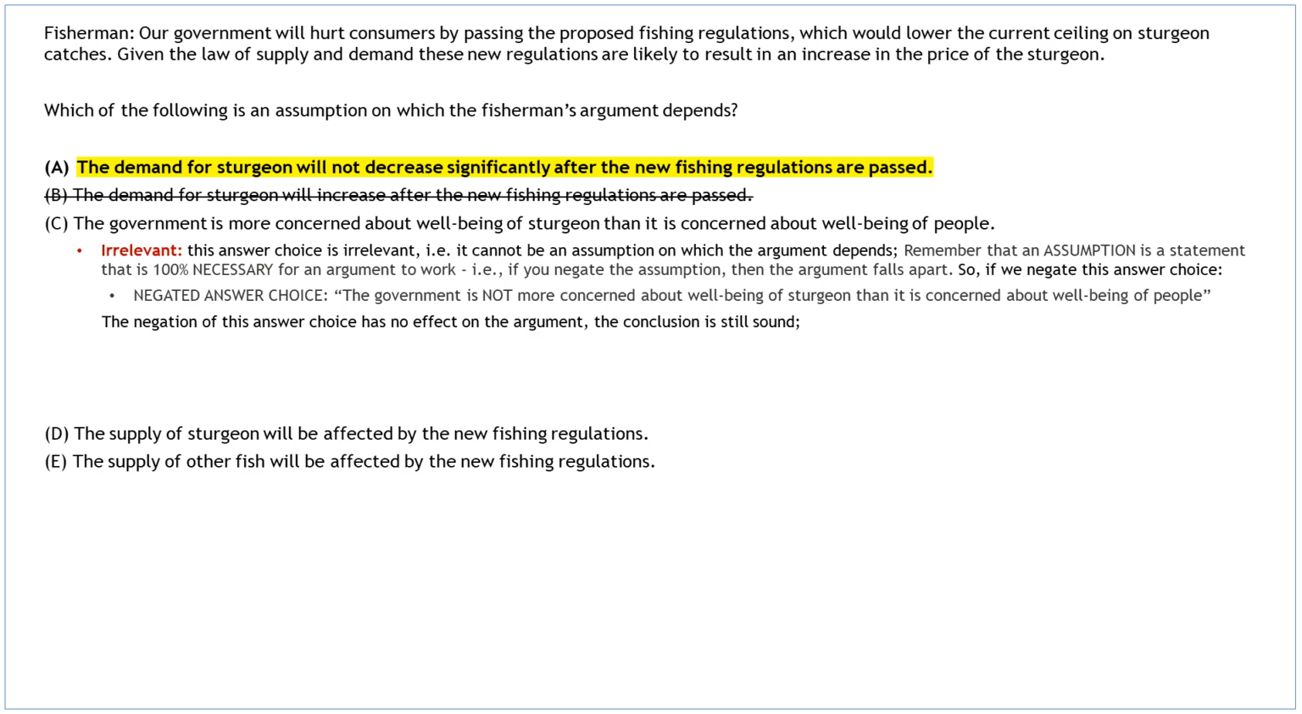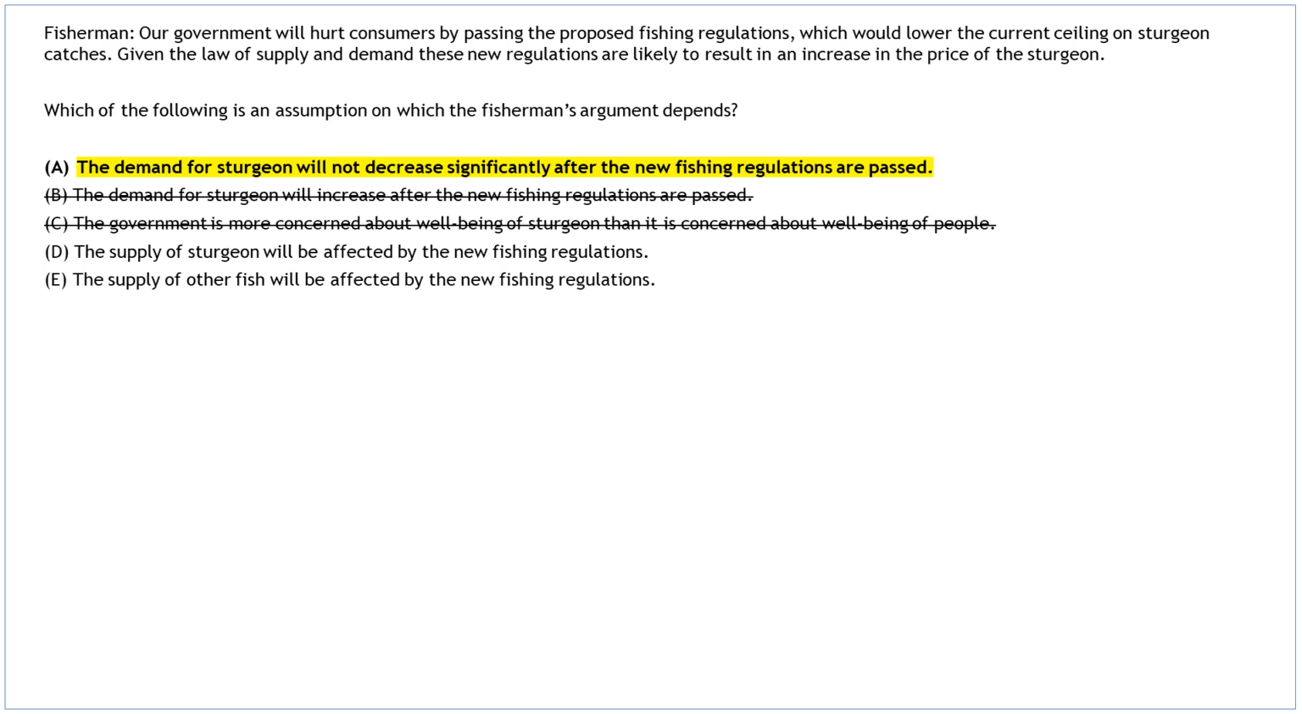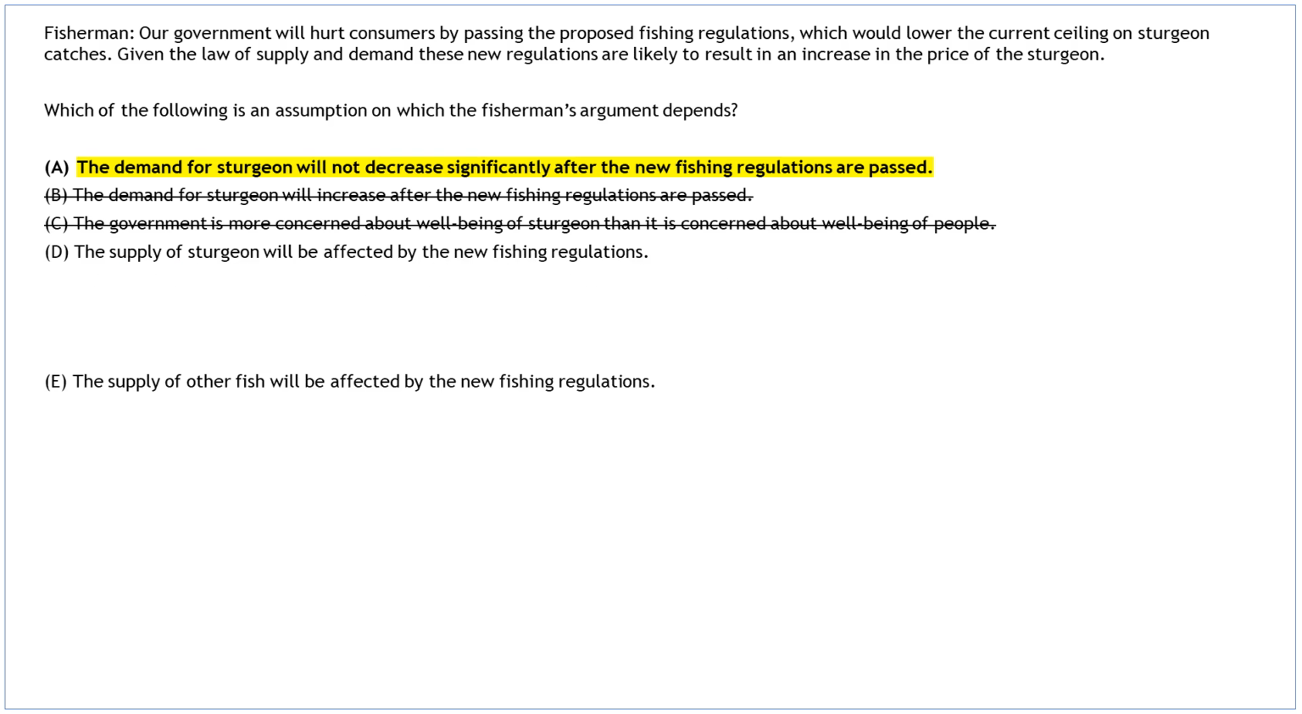This answer choice cannot be an assumption on which the argument depends. Let's also test it using assumption negation technique. Negated answer choice, the government is not more concerned about well-being of sturgeon than it is concerned about well-being of people. The negation of this answer choice has no effect on the argument, the conclusion is still sound. Eliminate this answer choice, and move on to the next answer choice, D.